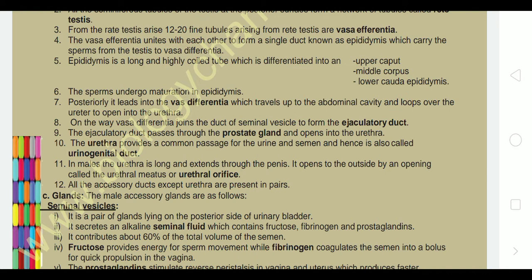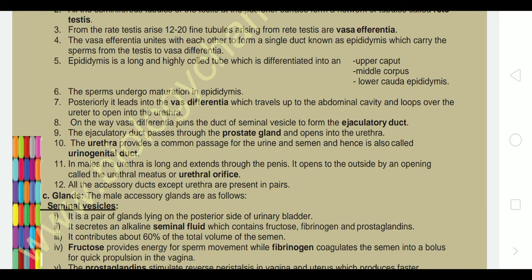Sperms undergo maturation in the epididymis, meaning the immature sperms rest there, get matured, and are then ejaculated out from the male's body.